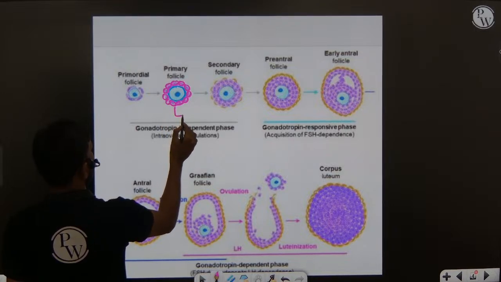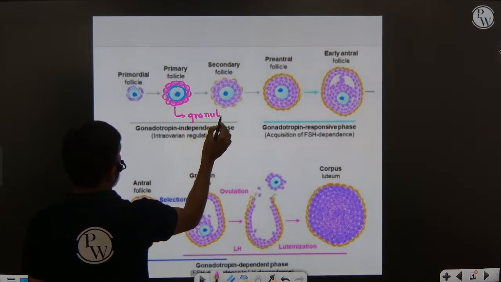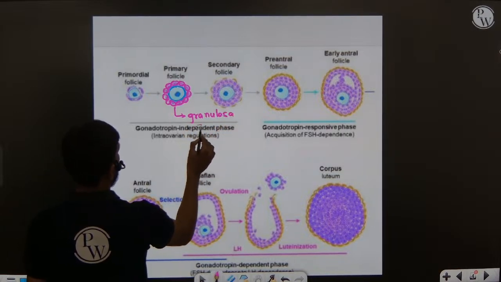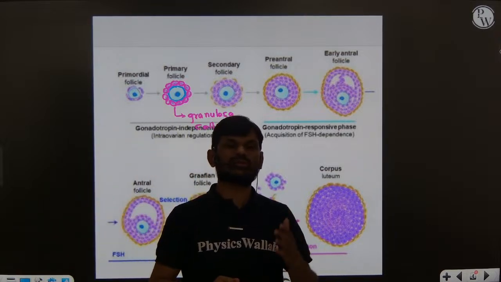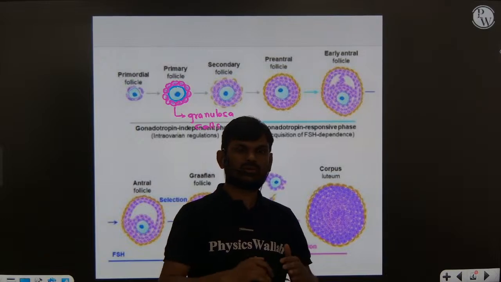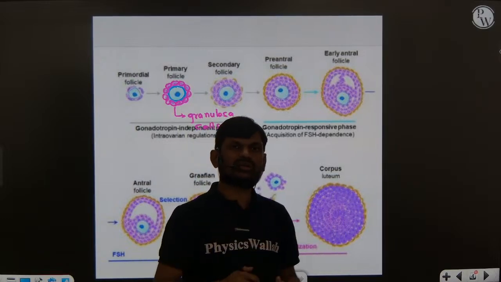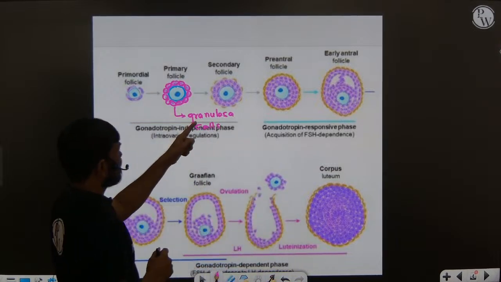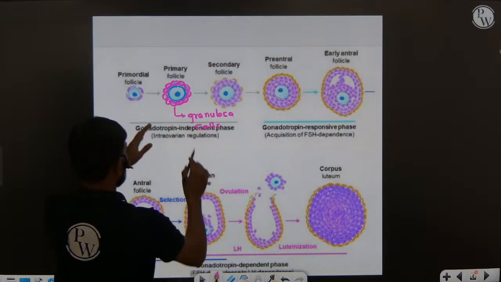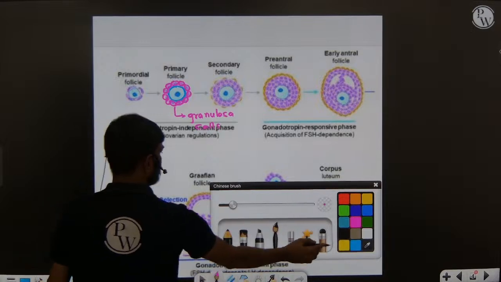These are granulosa cells. These granulosa cells are present in the stromal tissue of the ovary, in the peripheral region, and they surround the primary oocyte.